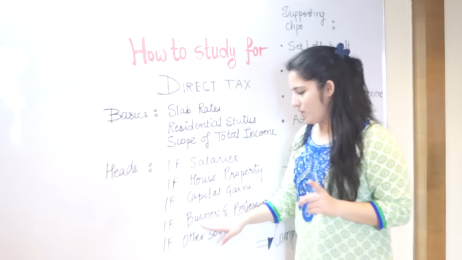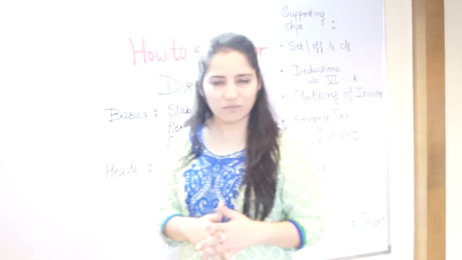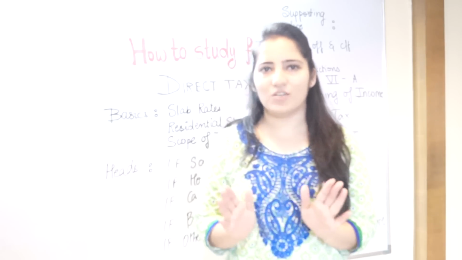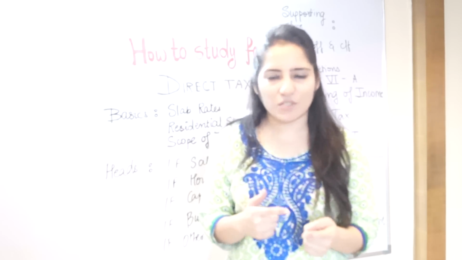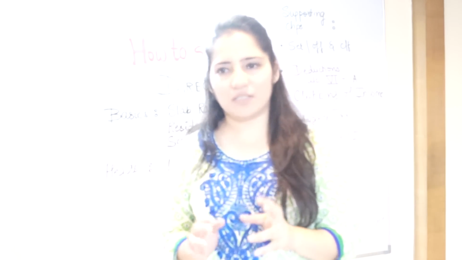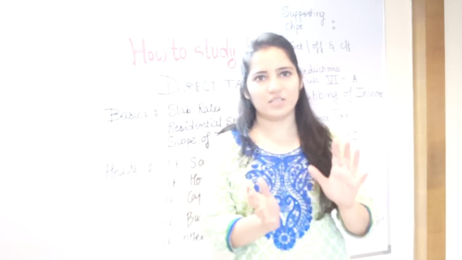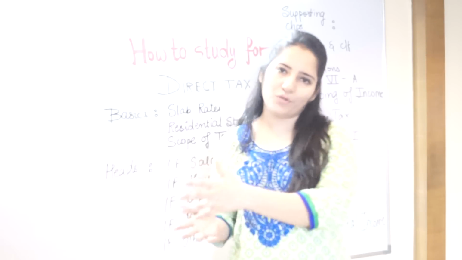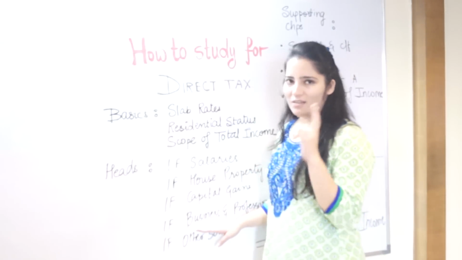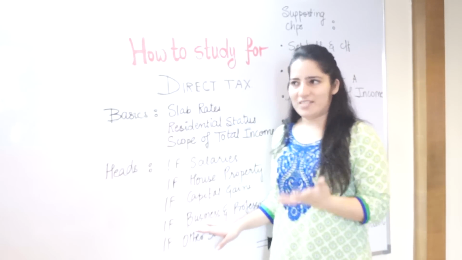We come to BNP. Now BNP is the vastest chapter of your direct tax portion, but it is very easy also. The reason is, all sections of BNP are not correlated. You can study them individually: section 35, section 35AD, section 40. All these sections can be done separately. There is no need to sit for the whole day and do just one chapter. You will be able to complete your computation even on the basis of one concept if that is asked. Now, BNP should take 2 whole days because it's a very easy chapter.